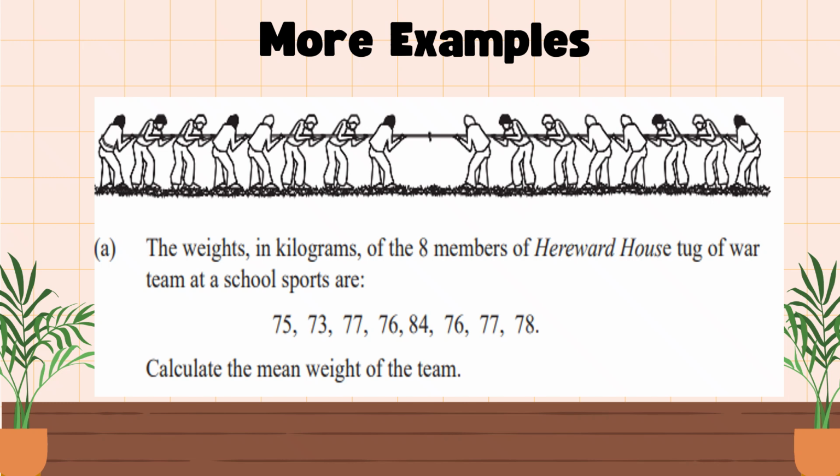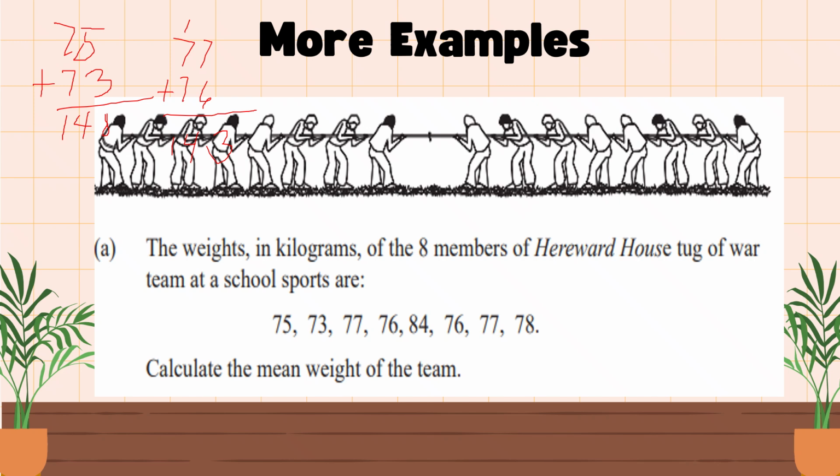Okay, so we have 75 plus 73, we have 148. Next, let's add 77 plus 76, that's 153.